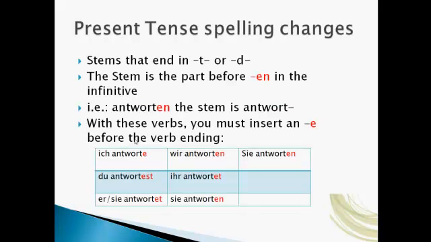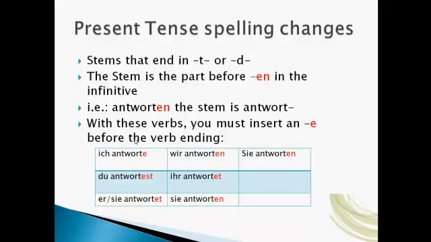So you do have some changes in spelling in the regular verbs. So if you have stems, so the stem is when I take off the en. If you have stems that end in T or D, you have to insert another E in order to make it pronounceable. So the stem is the part before the en.